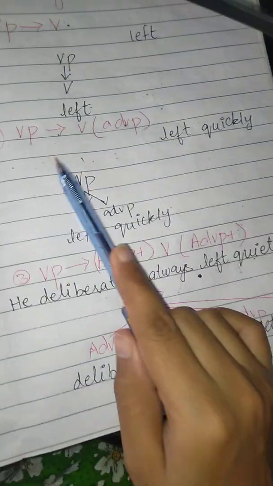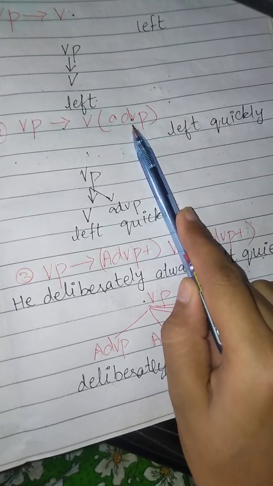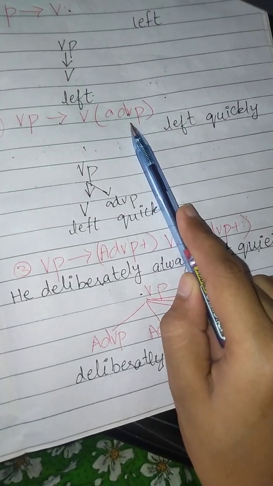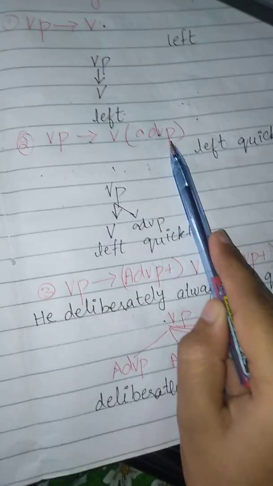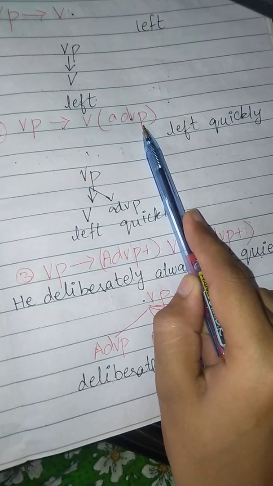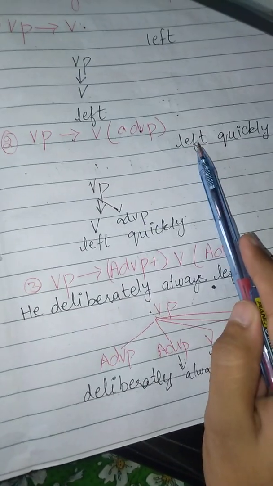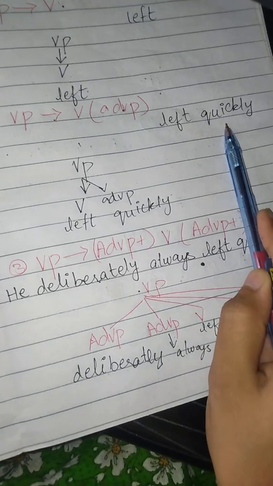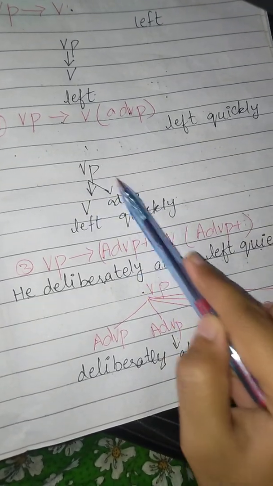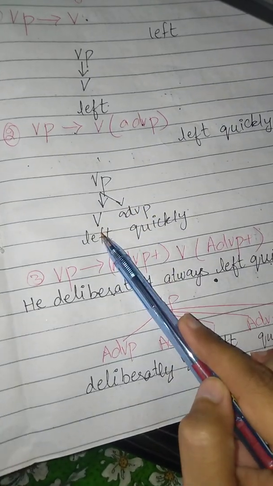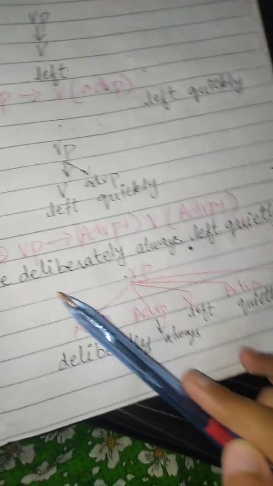The second rule is that verb phrase consists of a verb and then an adverb. Adverbs are modifiers, they only modify the verbs and they are optional. We may attach these adverbs to the verb or may not. So we take the example of left quickly. Verb phrase consists of verb and then adverb. Verb is left and adverb is quickly.